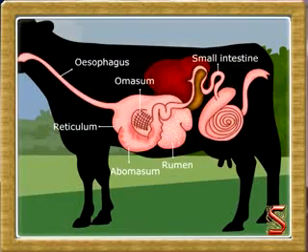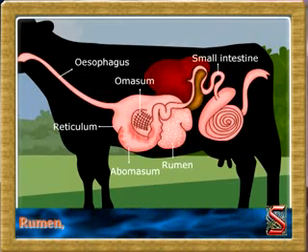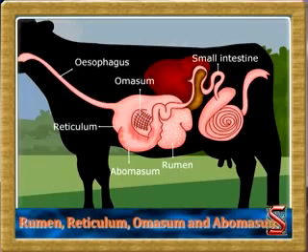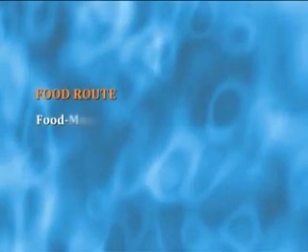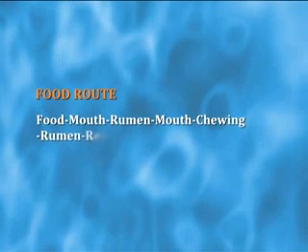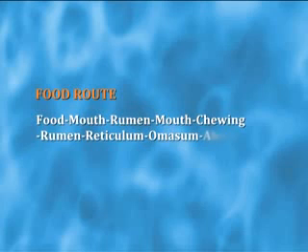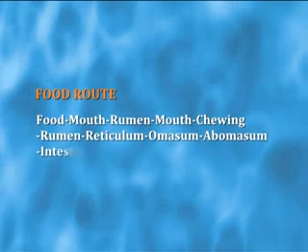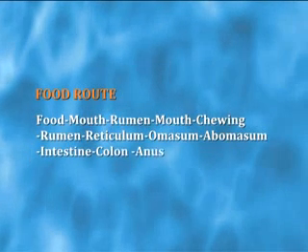Let us look at the digestive system. We find that it is different from other animals. The stomach is the organ to be watched. It is large and has 4 chambers. They are rumen, reticulum, omasum and abomasum. Food route: food to mouth, to rumen, to mouth, to chewing, to rumen, to reticulum, to omasum, to abomasum, to intestine, to the colon, to anus.